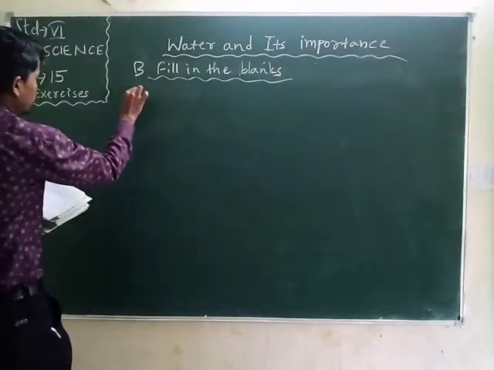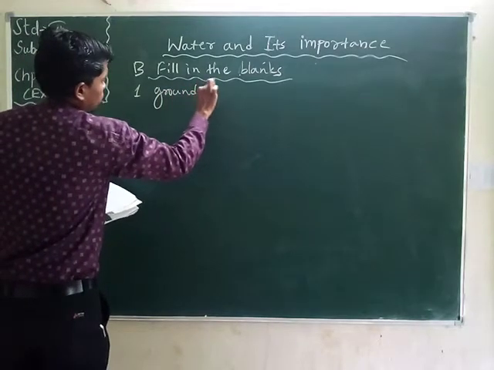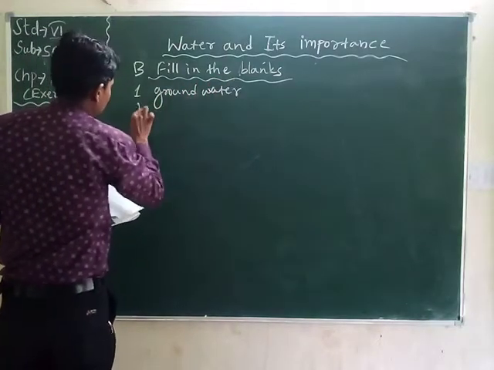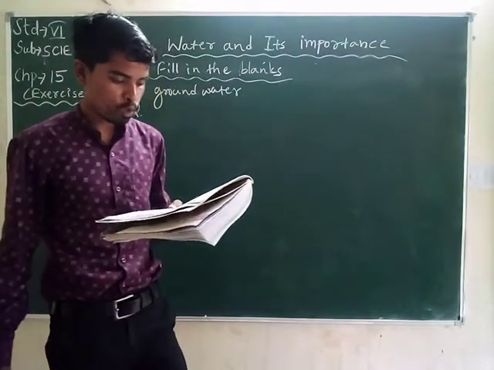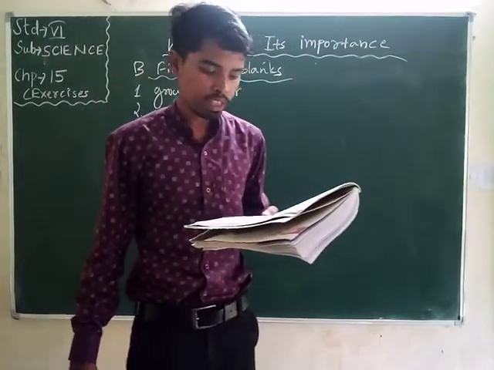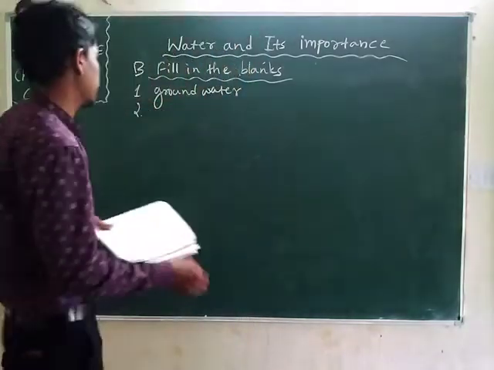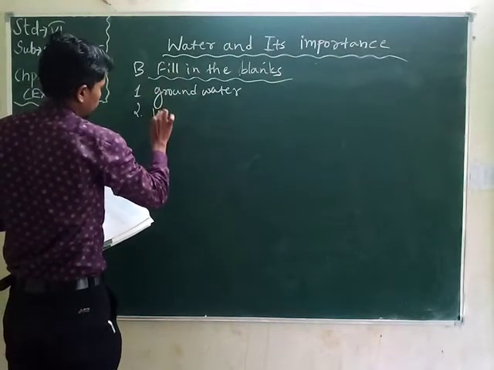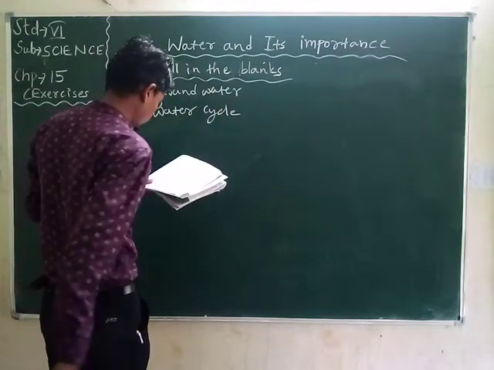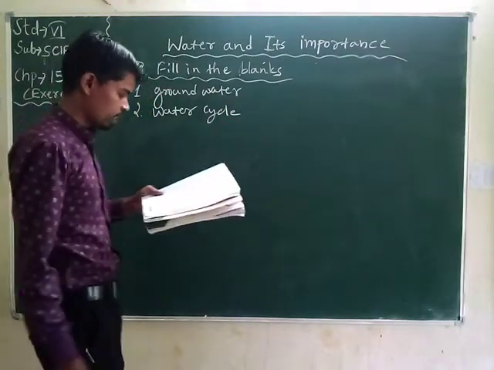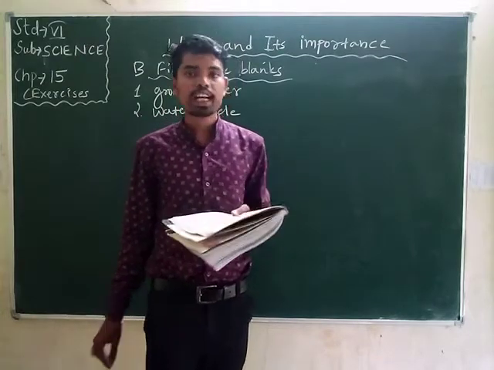Student, this is groundwater. Number 2, the process of evaporation plays an important role in bringing water back to the surface of the earth. That is the water cycle. Number 3, loss of water from a plant is called transpiration.